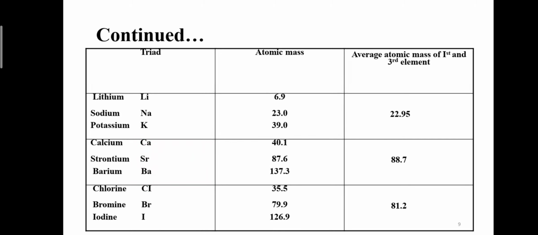Number 3. The atomic mass of chlorine is 35.5 and the atomic mass of iodine is 126.9. The average atomic mass is 81.2, which is closely related with bromine having atomic mass 79.9. So bromine is placed between chlorine and iodine.